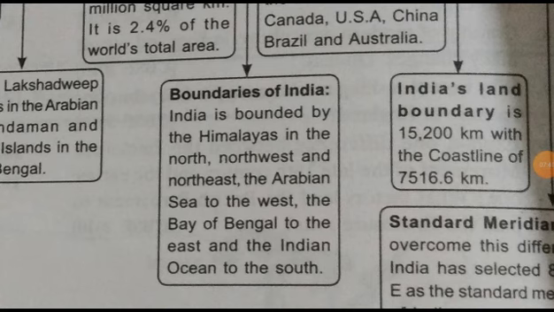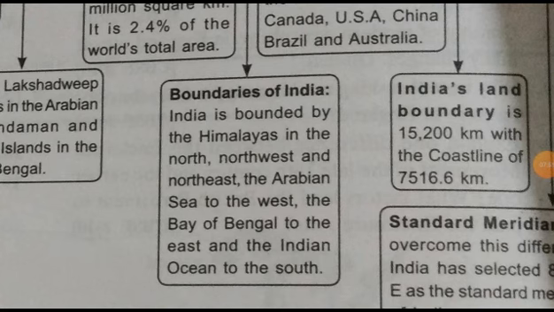So here we are talking about the boundaries of India. India is bounded by the Himalayas in the north, then the Arabian Sea to the west, the Bay of Bengal to the east, and the Indian Ocean to the south. All these are the boundaries of India. On three sides there is a water body and on one side there is a land boundary.